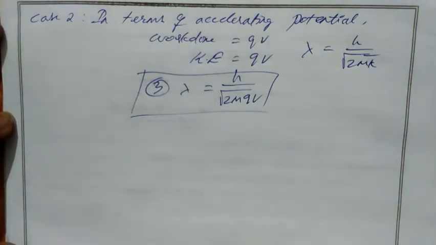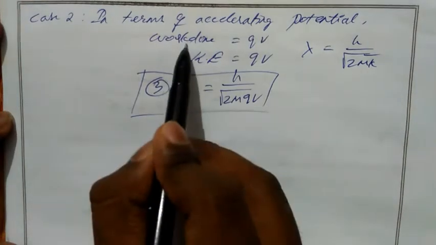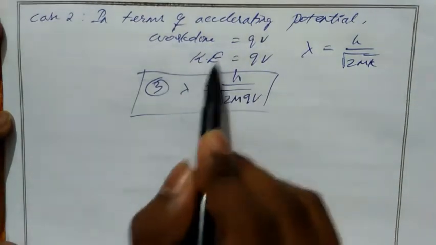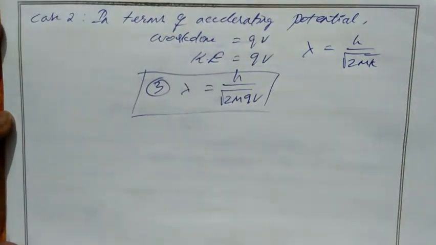So here, which particle is accelerating? We know towards the anode, towards the negative rod or negative plate, negative charges are accelerating. So when negative charges, electrons, accelerate towards the plate, we have work done equal to QV and kinetic energy equal to QV. So here the particle is an electron.